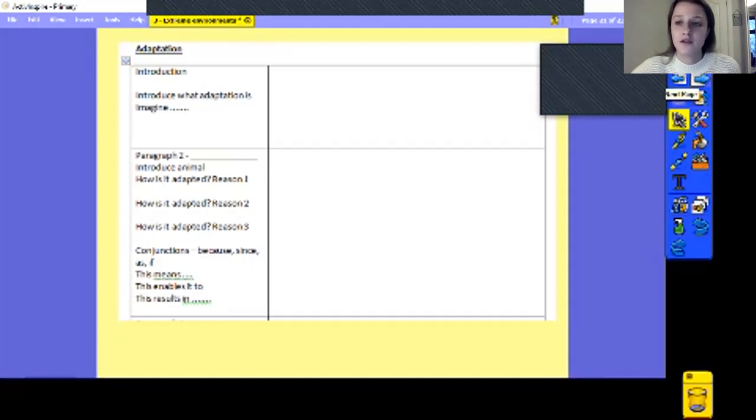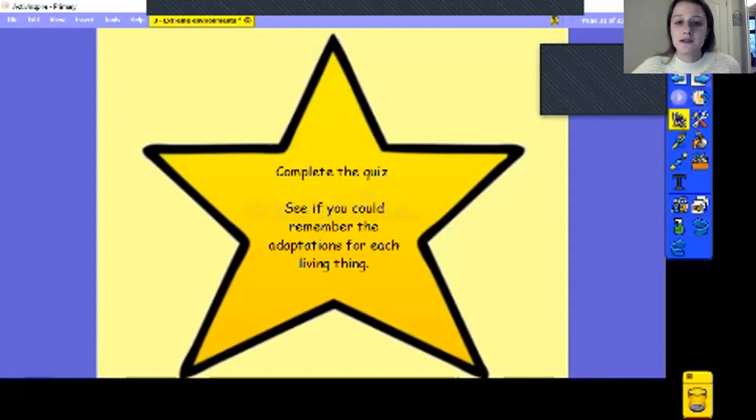And then once you finish that, you've got a quiz to complete. See if you could remember the adaptations for each of the living things on this lesson without cheating. See how many points you can get from the notes that you've made.